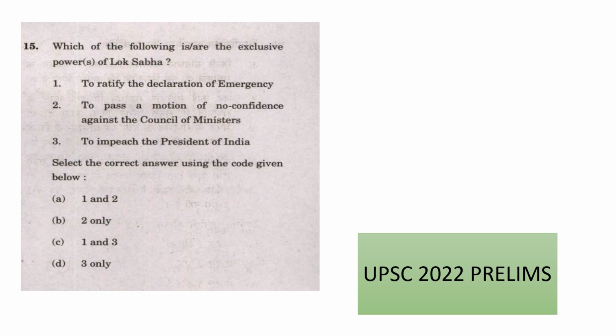Second statement, to pass a motion of no confidence against the Council of Ministers. As you know, Council of Ministers is collectively responsible only to Lok Sabha. So hence, to pass the no confidence motion is also the exclusive power of Lok Sabha. So the second statement is correct.